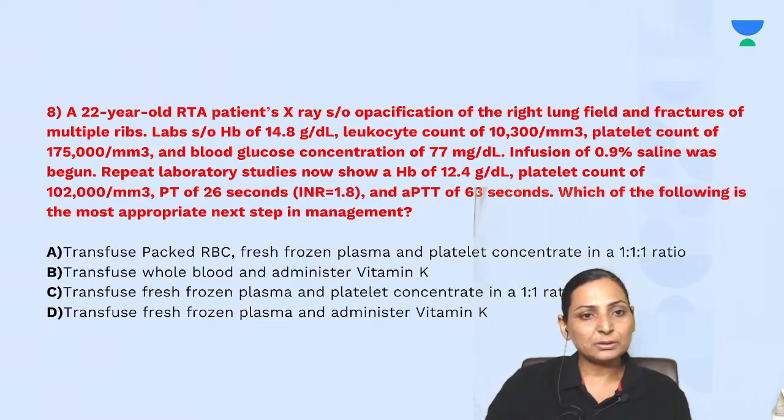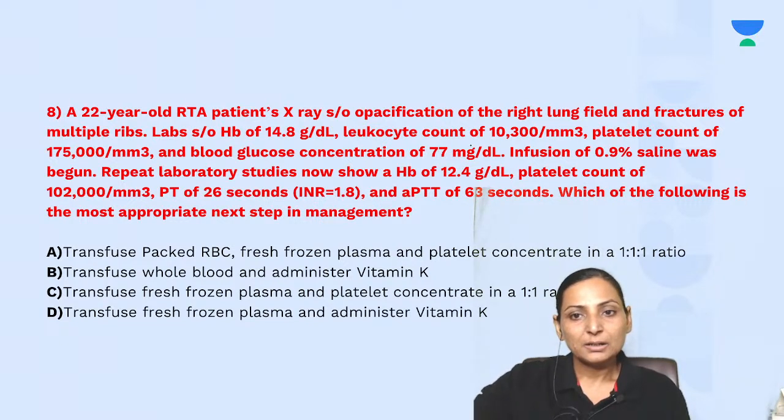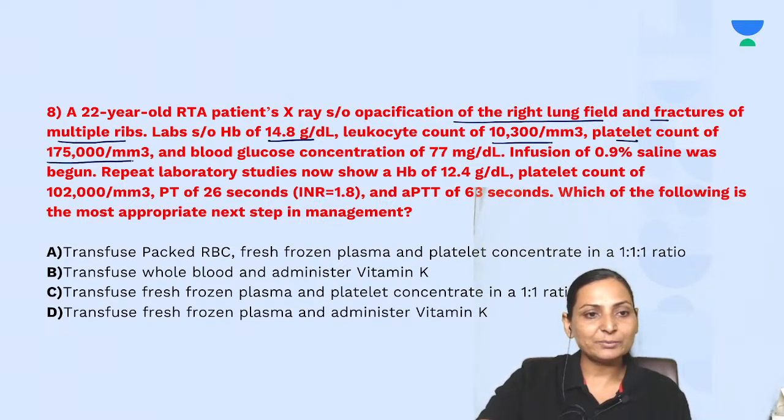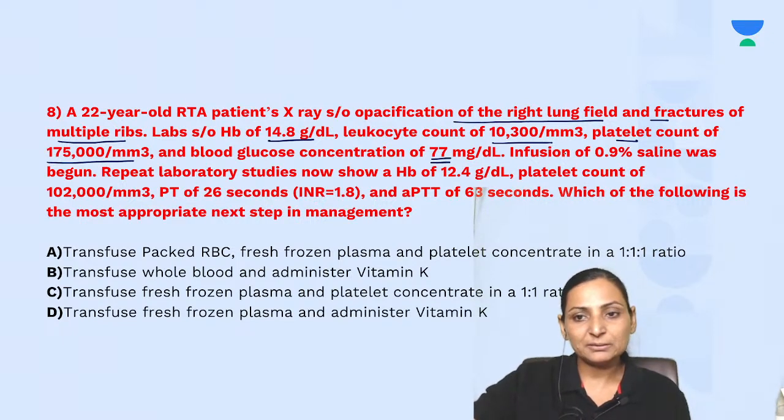A 22-year-old patient with renal tubular acidosis has an X-ray showing opacification of the right lung field and fractures of multiple ribs. Lab investigation shows hemoglobin 14.8, leukocytes 10,300 per cubic mm, platelets 1.75 lakhs, glucose 77.